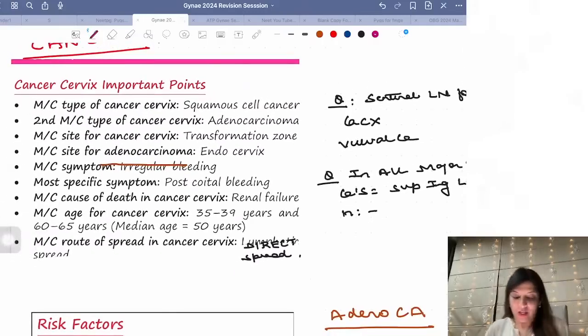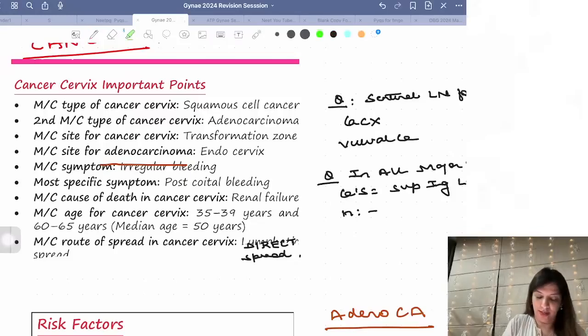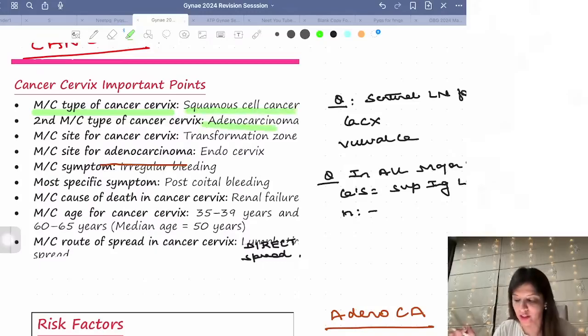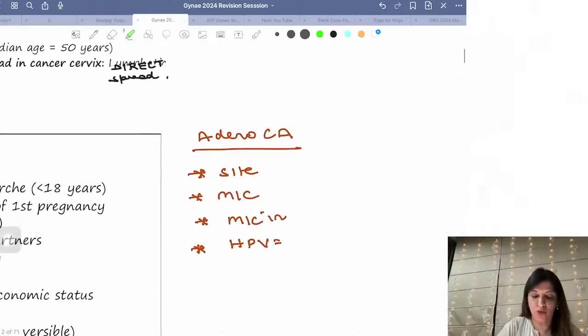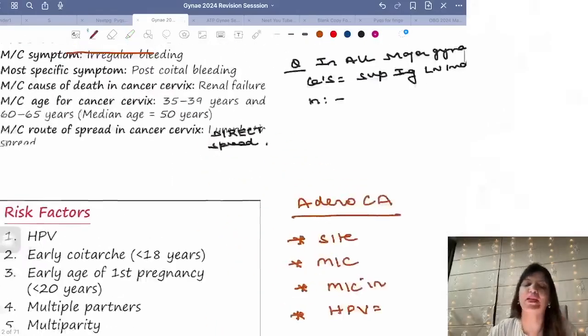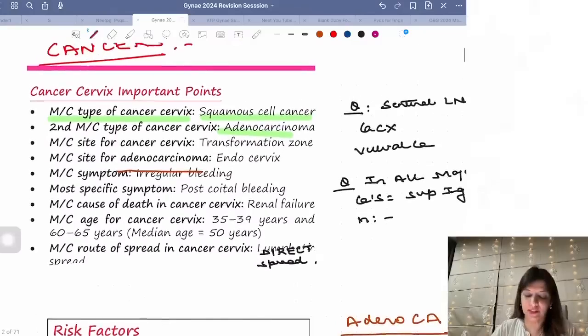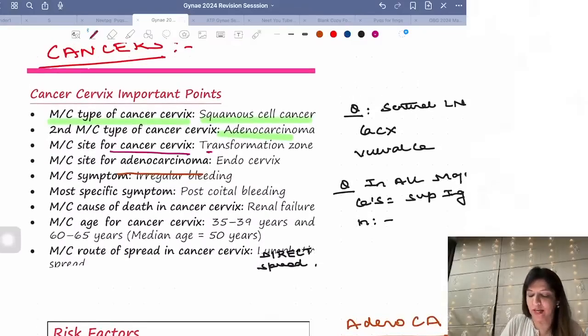Okay? Now, coming to the most common type of cancer cervix, you all know that the most common type of cancer cervix is squamous cell cancer, and the second most common variety is adenocarcinoma. Now, when it comes to adenocarcinoma, please remember that normally for cancer cervix, the most common site is the transformation zone, right?